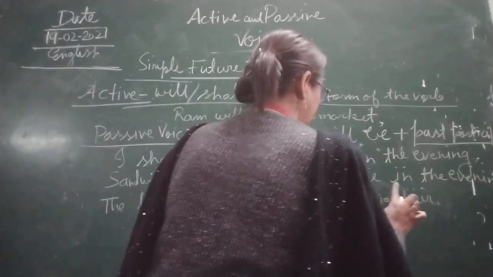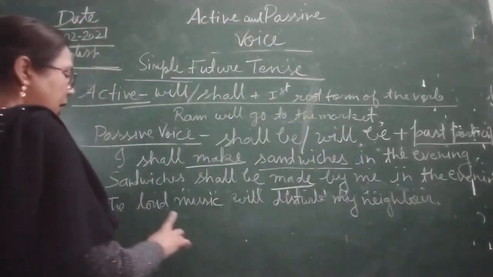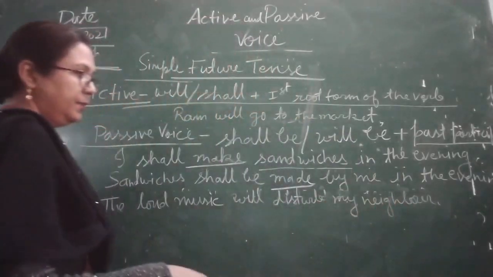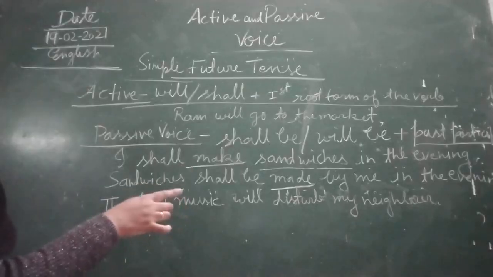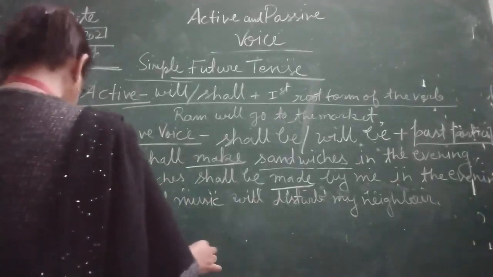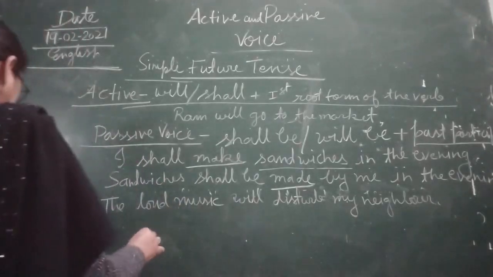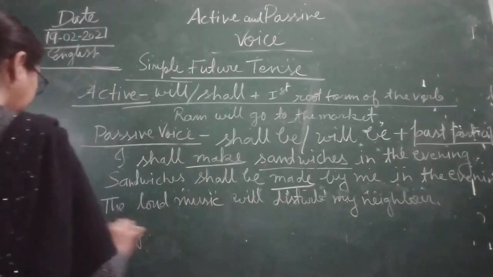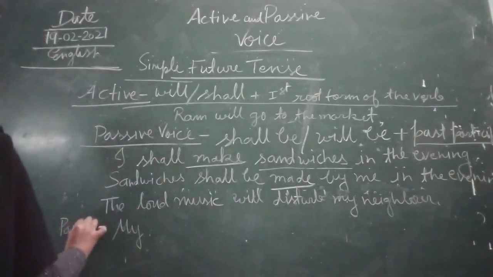Here you can see, the loud music will disturb my neighbor. Now we are going to write it in passive voice, children.